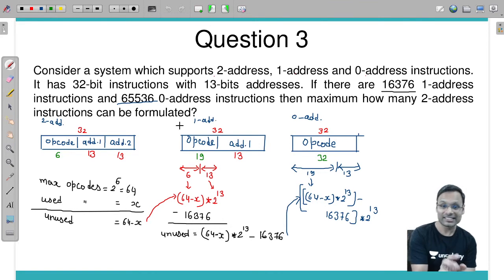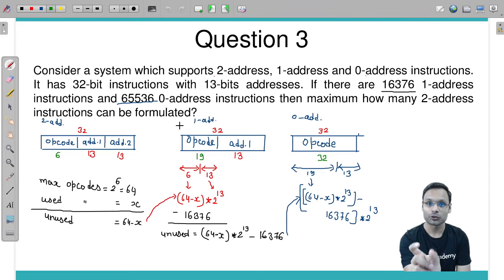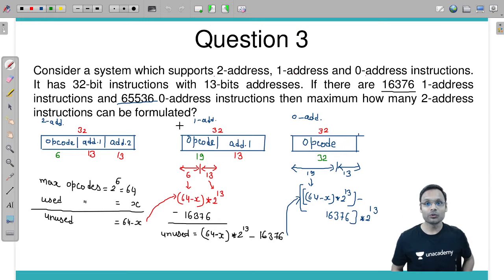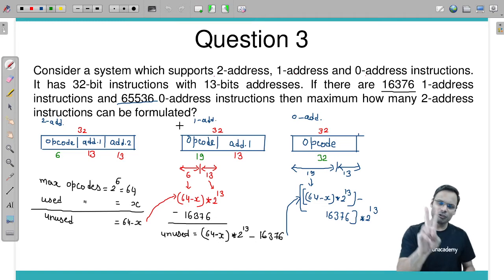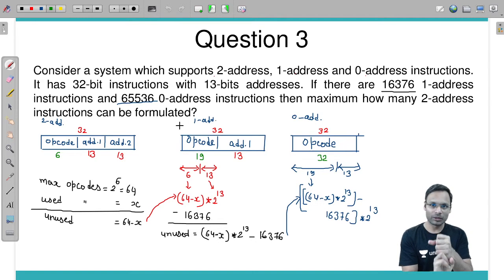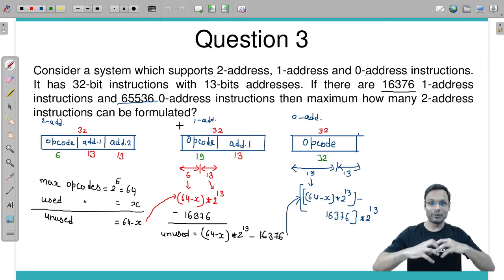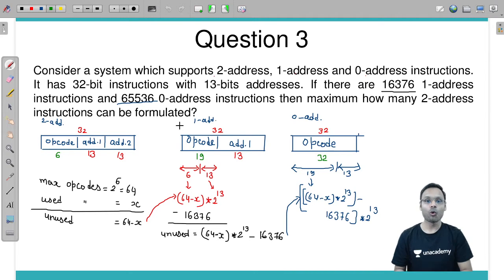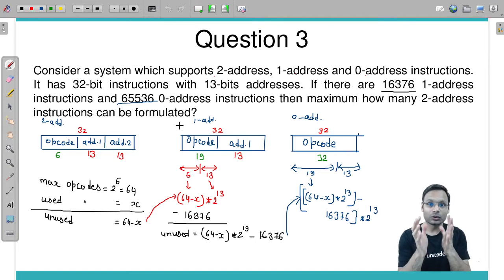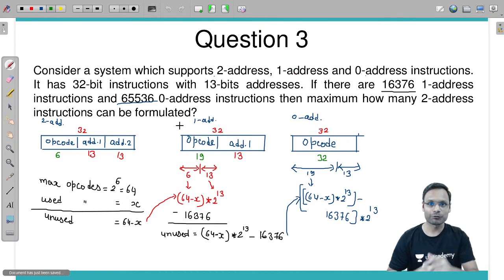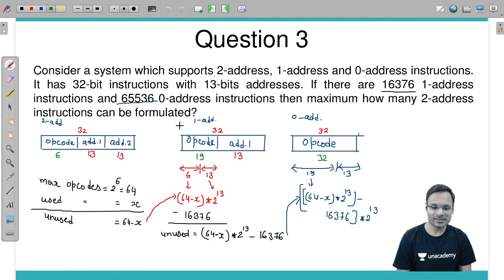Last year, 2020 only, they have given a question based on the same concept involving only 2 types of instruction, R type and I type. So I have made that question even more difficult so that you should be prepared for such questions if they are asked in the exam.